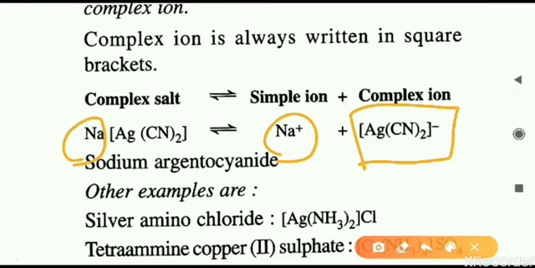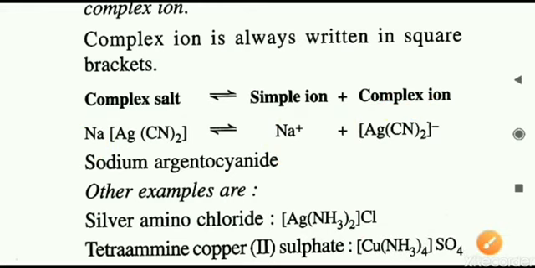This will not break into individual parts: silver, and another one is cyanide. So both of these will not separate from each other. Because they are not separating from each other, even in the dissociated state, this is called a complex ion. So if the single salt is breaking into a simple ion and another one is a complex ion, then that kind of salt is a complex salt.